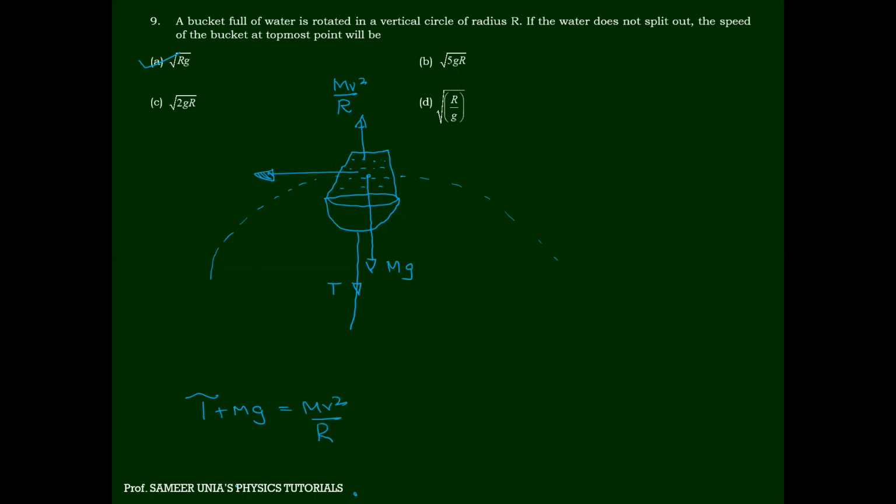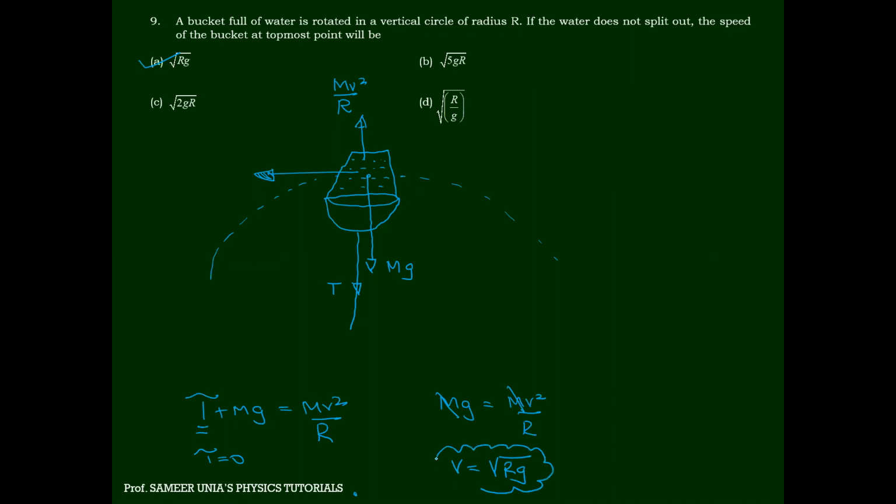But you know how much is the minimum tension at the highest point? It's the highest point, right? How much is the tension at the highest point? 0. So T is equal to 0. That means mg is going to become mv square by r. M and m will cancel. So v at the topmost point is under root rg. Do you agree with me?